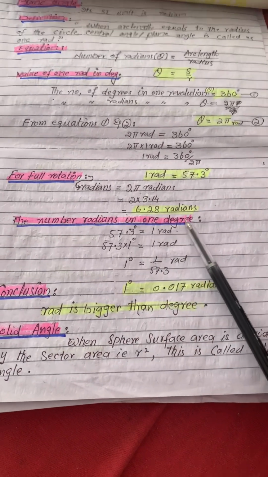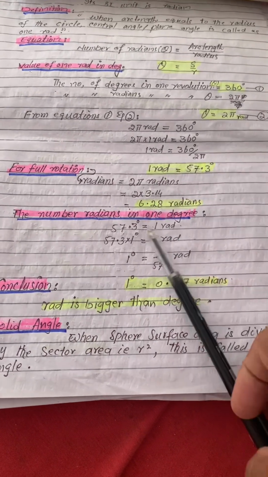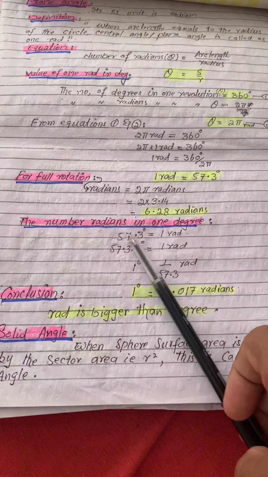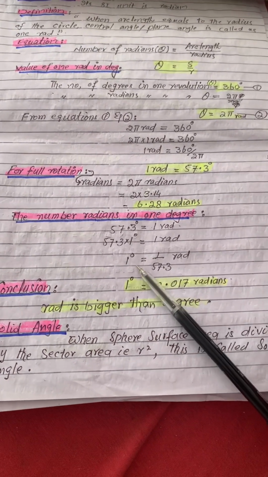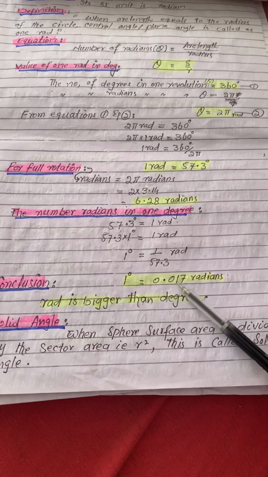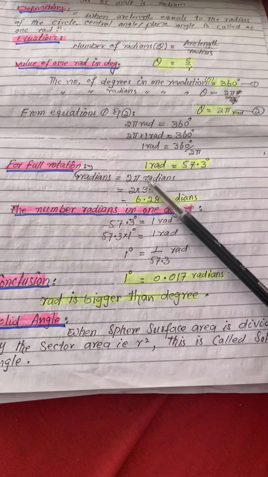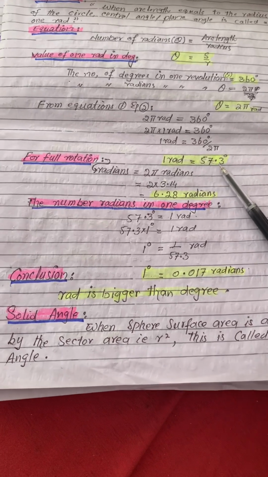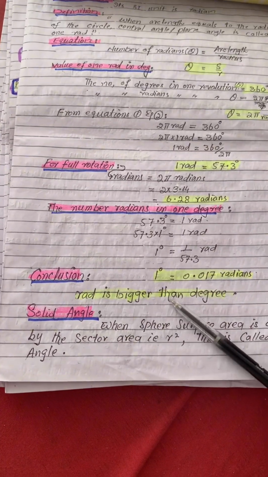The number of radians in 1 degree can also be calculated because we know that 57.3 degrees equals 1 radian. And now 1 degree is separated from this 57.3. Now divide both sides by 57.3. We get 1 degree equals 0.017 radian. It means that degree is a smaller quantity while radian is a bigger quantity. Conclusion is radian is bigger than degree.